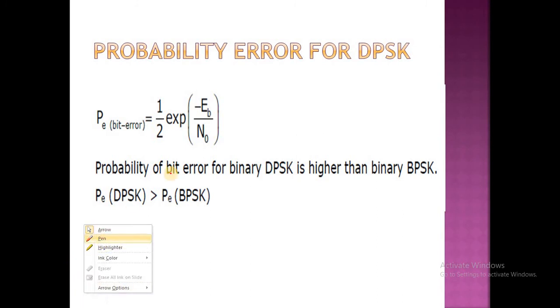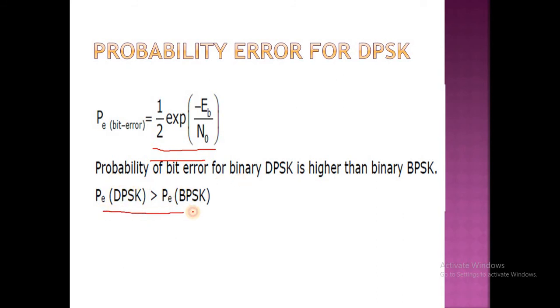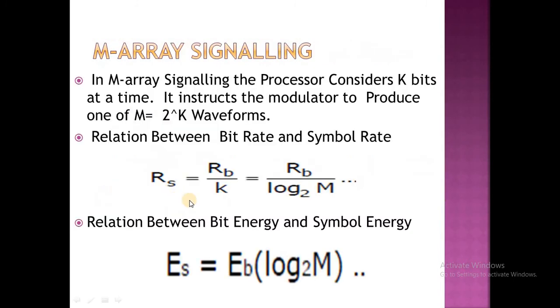So see here the probability of error for DPSK. Finally, the probability of error for DPSK is half times exponential of minus Eb by N0. So the probability of error of DPSK is always greater than the probability of error of BPSK.